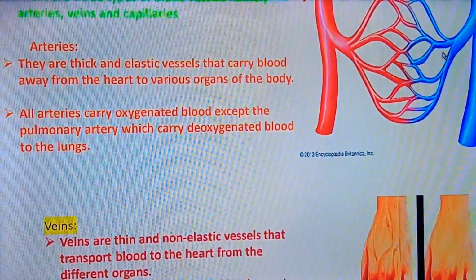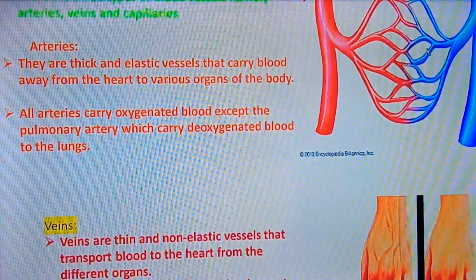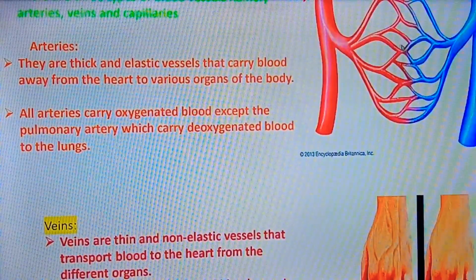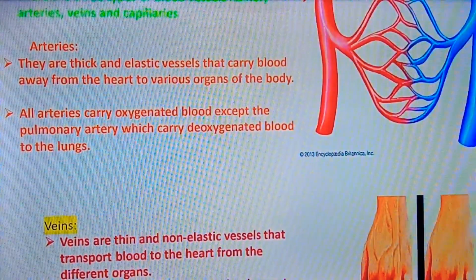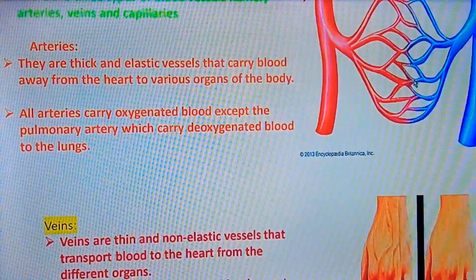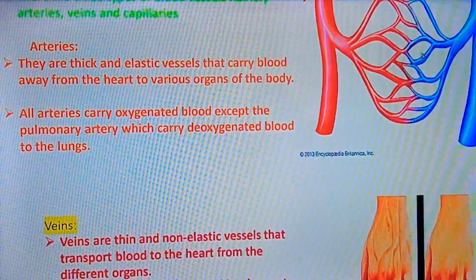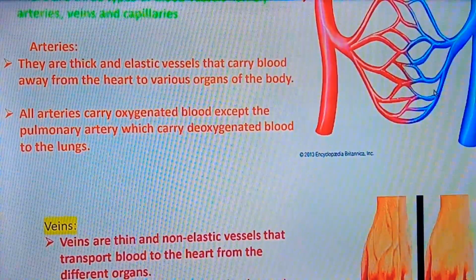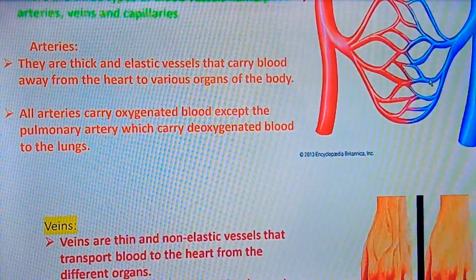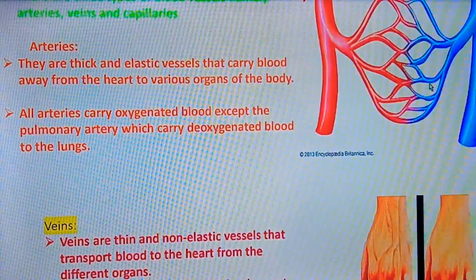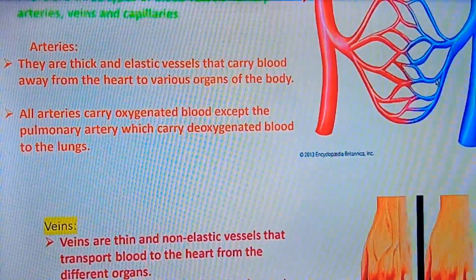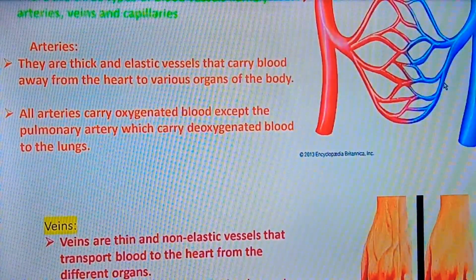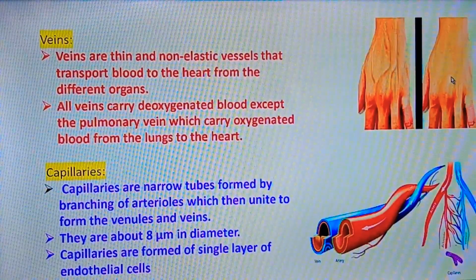Now, what are veins? Veins are very thin and non-elastic blood vessels. They transport blood to the heart from different organs. And they are shown here as the blue colored blood vessels. All the veins carry deoxygenated blood except the pulmonary vein, which carries oxygenated blood from the lung to the heart.